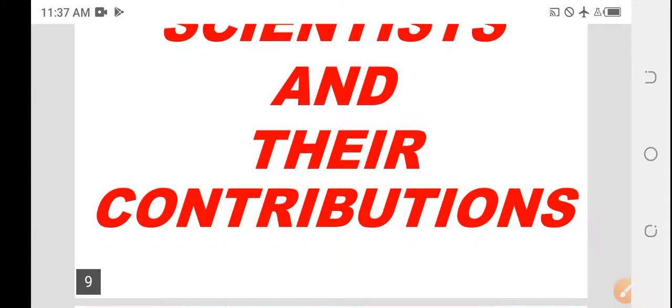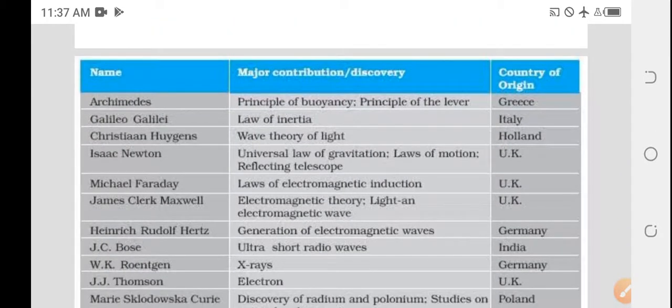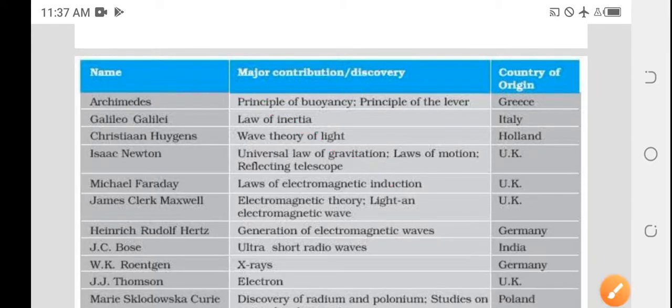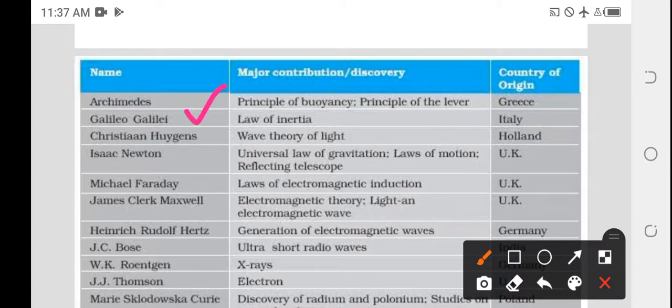Then scientists and their contributions. You know very well Archimedes. What did he discover? Archimedes discovered the principle of buoyancy. Galileo, law of inertia. Christian Huygens, wave theory of light. Isaac Newton, universal law of gravitation. Michael Faraday, electromagnetic induction. Maxwell, electromagnetic theory.